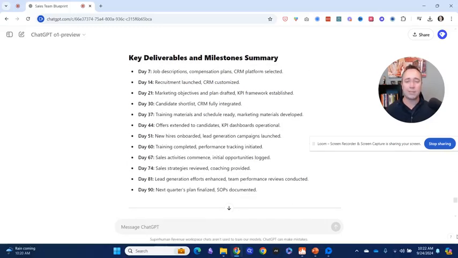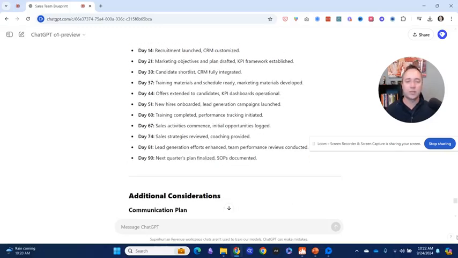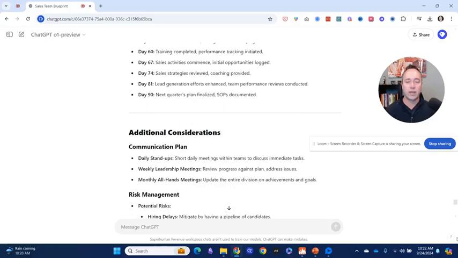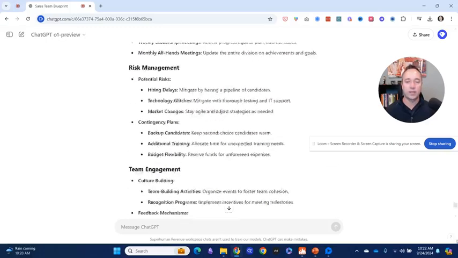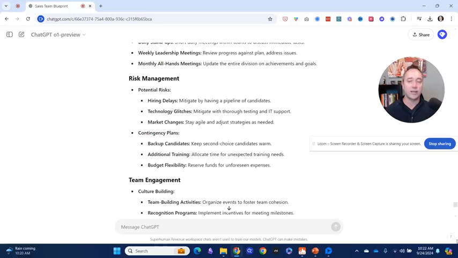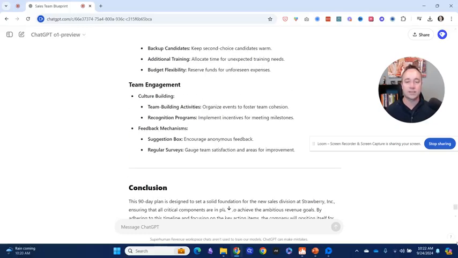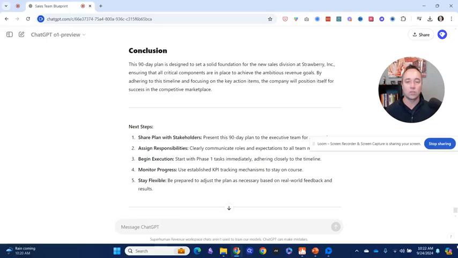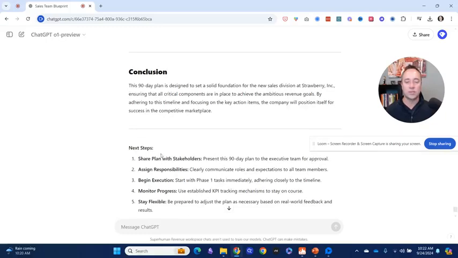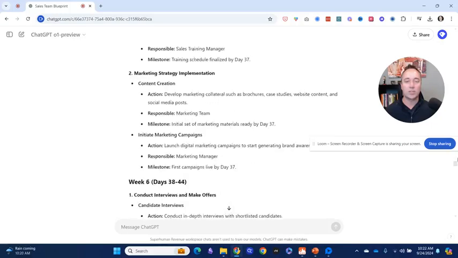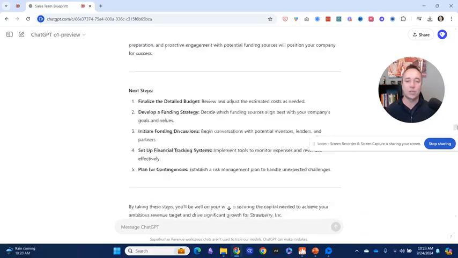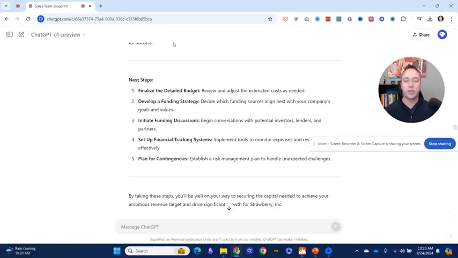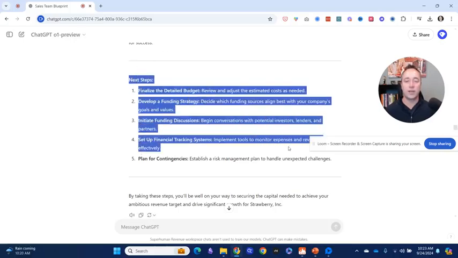And I love this. It's got a milestone summary, which is pretty cool, ranging all the way from recruitment to SOPs launch, and then communication plan and risk management, which is good because it covers hiring delays, market changes, backup candidates. So now what it's doing is identifying another set of next steps. I was going to go through and do that, but I don't want this to be all about just creating a sales org. So one of the things that we had here is the funding aspect of it, right?